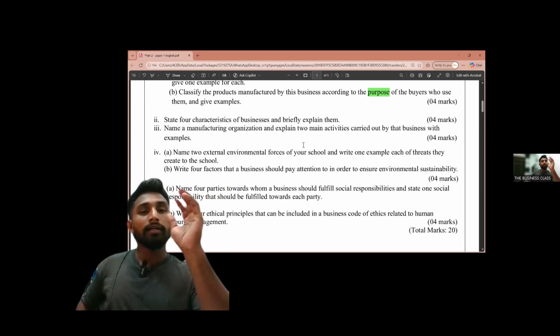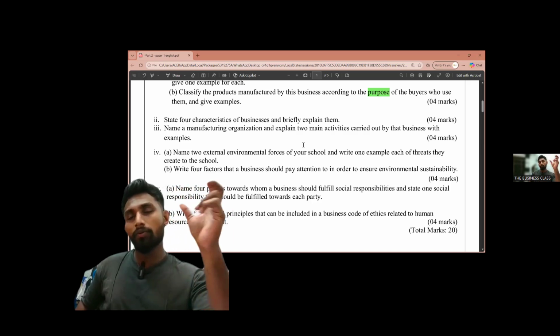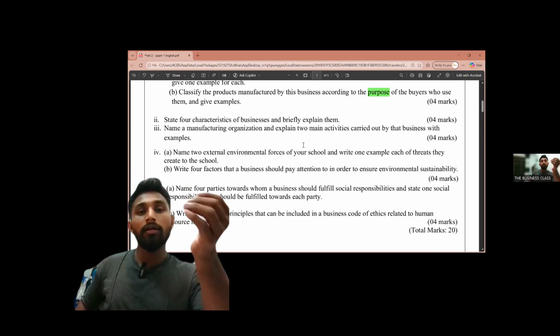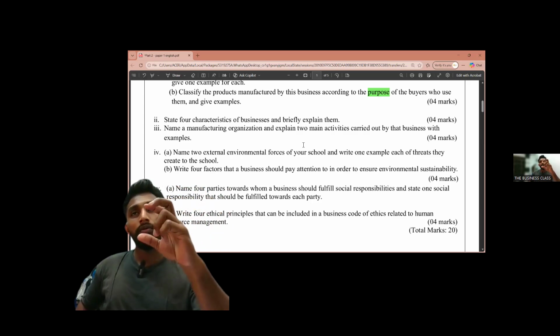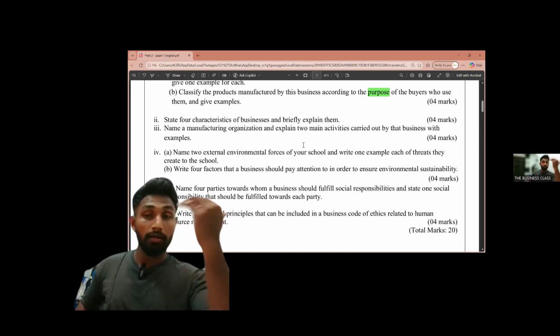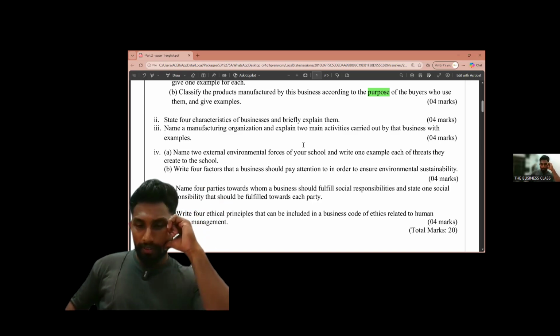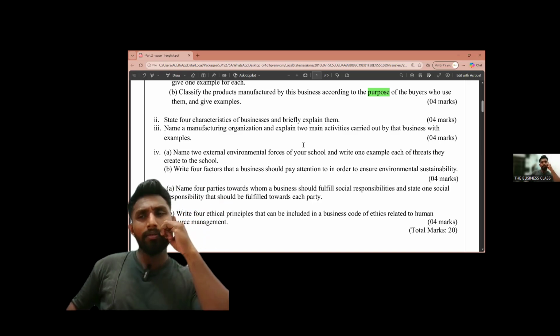Make sure to read the question very well. It's better to write a famous company in Sri Lanka. There are a lot of famous companies in Sri Lanka. We can take an example like Ceylon Biscuit Limited, CBL. Munchee is a CBL company.